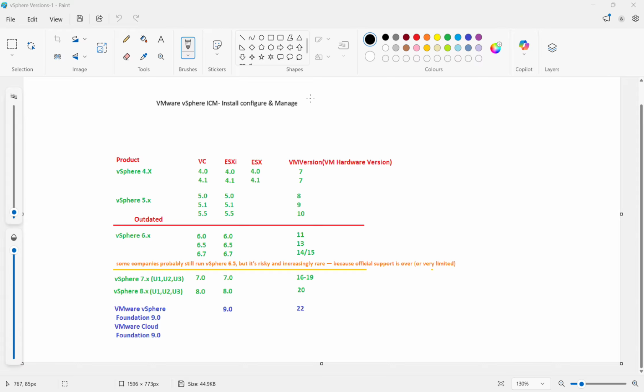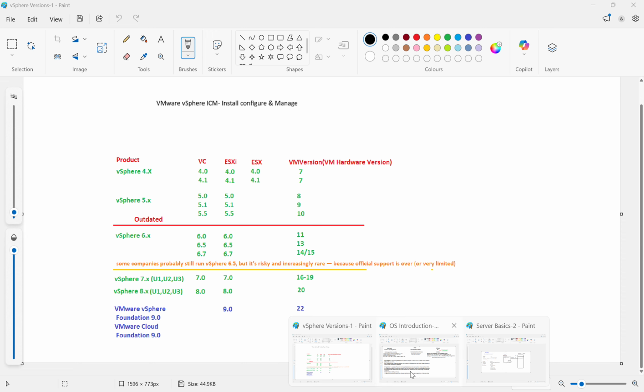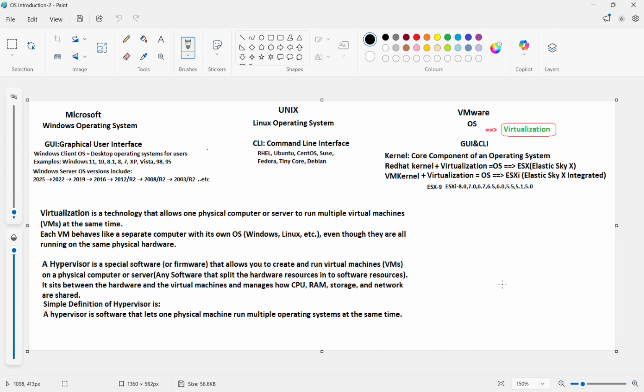Okay. Now let's see operating systems. There are multiple types of operating systems in the market. We'll see the developers who developed operating systems. Everyone knows Microsoft. They introduced the Windows operating system. It's purely GUI, graphical user interface.